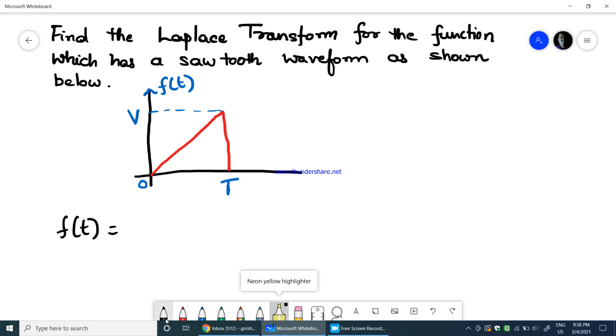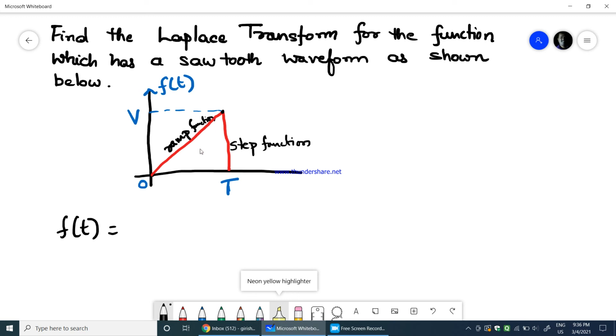Now, if you look at the waveform here, from here till here we have a ramp, and then what you see here is a unit step function. So this is the step function, whereas this is the ramp function.